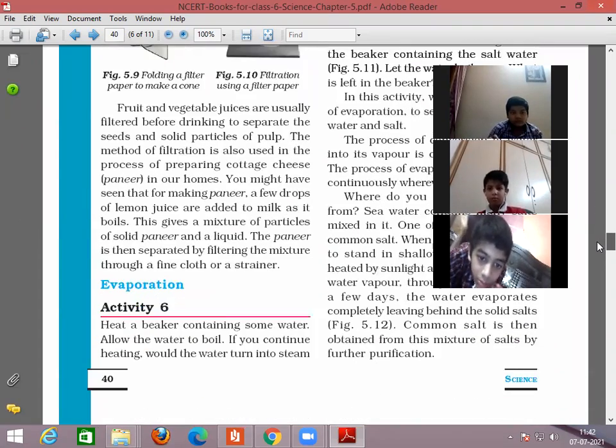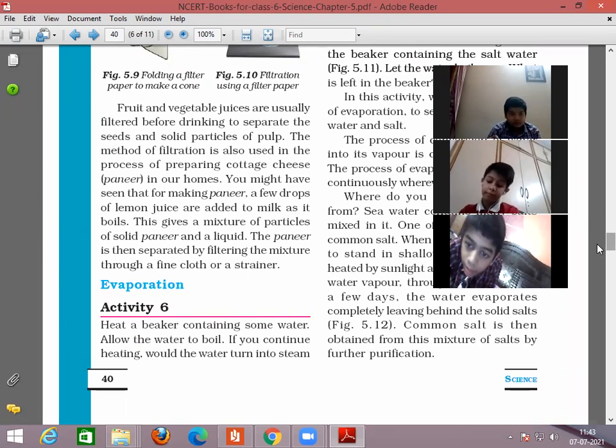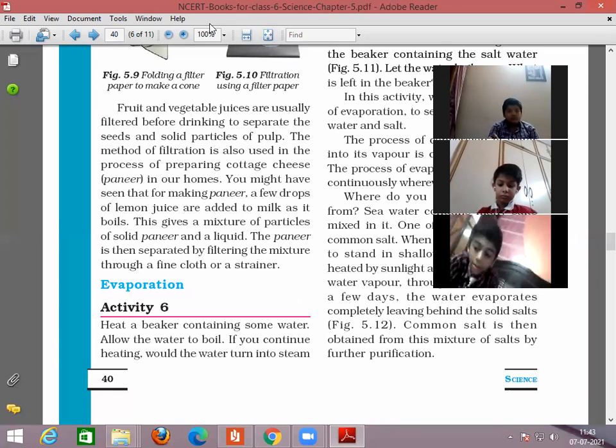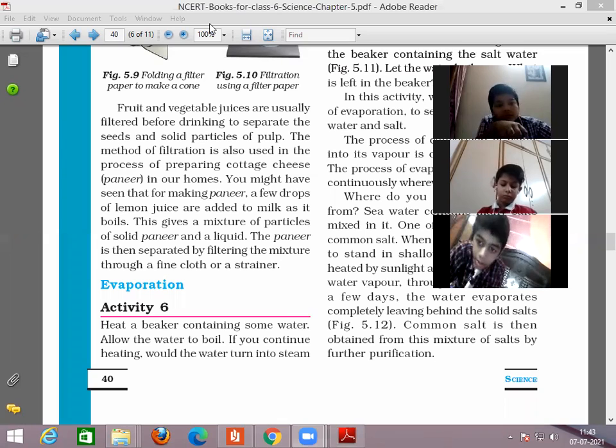Next is evaporation. So Vaibhav Balan, unmute. Unmute, beta. Unmute yourself. You are not able to do. Aryan Gautam. Ma'am, I can read. Unmute Aryan. Start reading activity number 6.